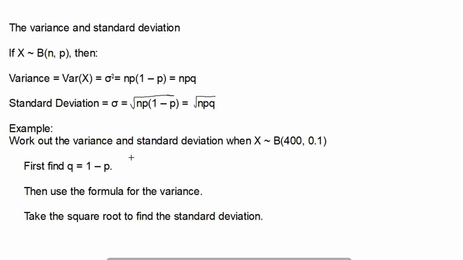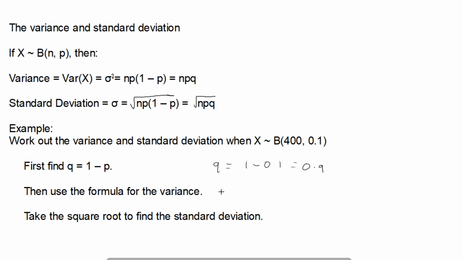So if I want to work out the variance and standard deviation, if we've got X distributed binomially, 400 trials and a probability of 0.1, first I want to find q, which is 1 minus p. So q equals 1 minus 0.1, which equals 0.9.